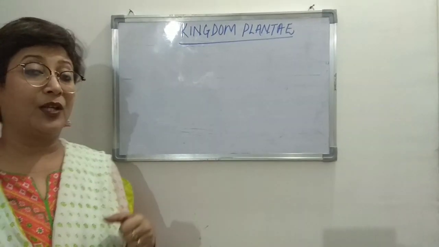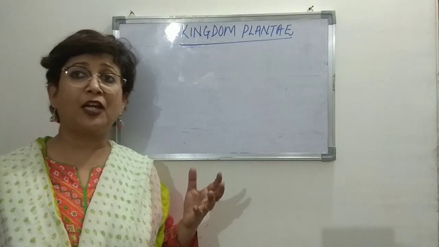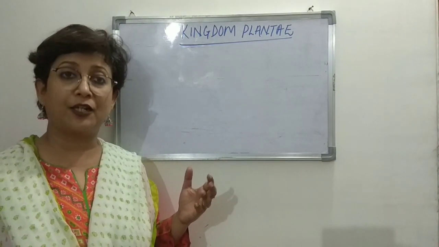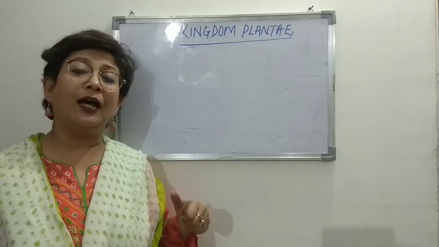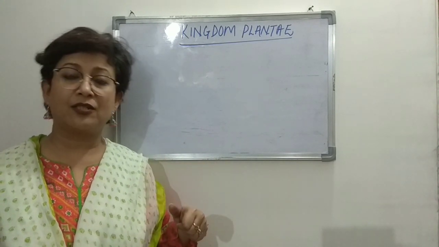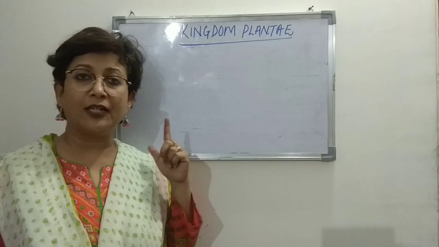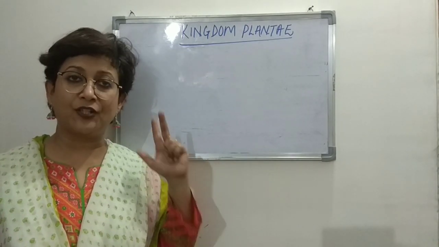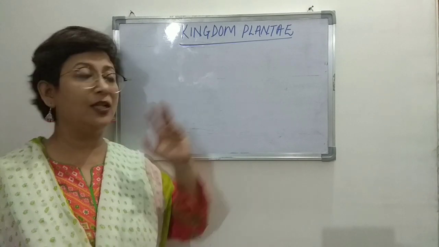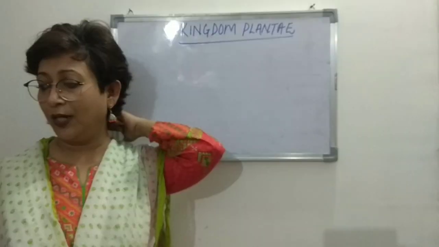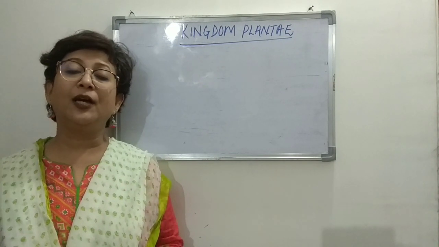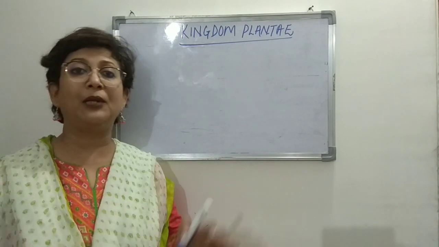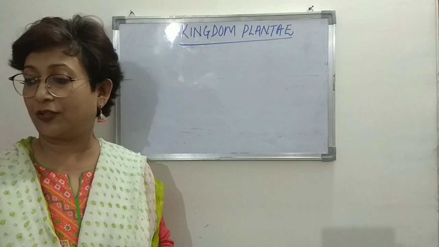So the 5 kingdom system of classification, which was put forward by R.H. Whittaker, we are doing that in detail, and we have completed kingdom Monera, kingdom Protista, kingdom Fungi, and today we are going to do the 4th kingdom, that is kingdom Plantae, right? Now this particular kingdom includes all the plants found on earth, right?